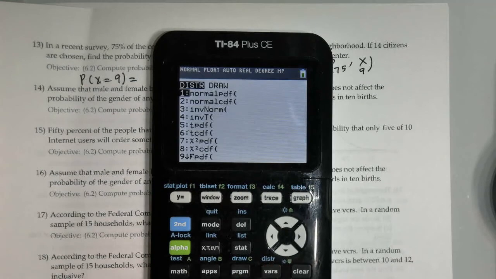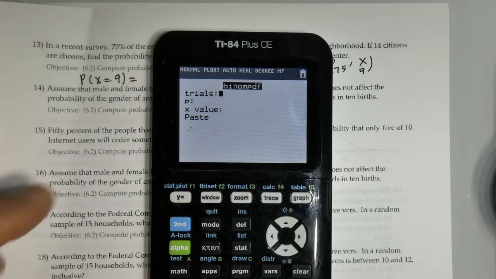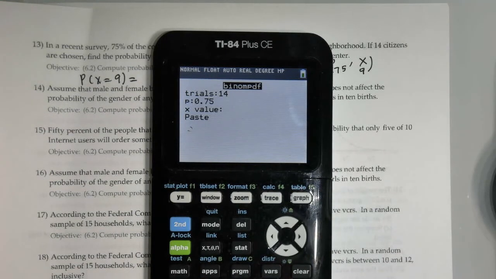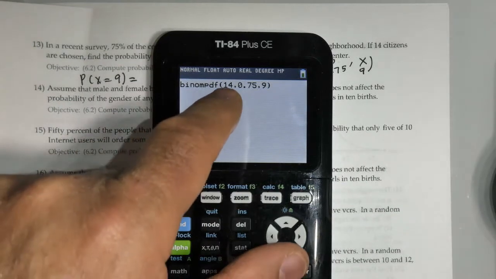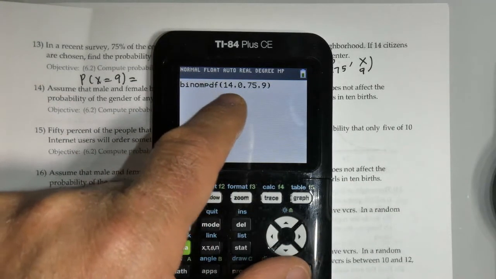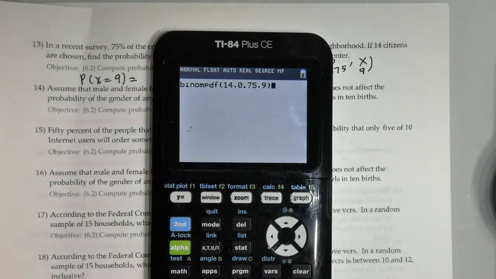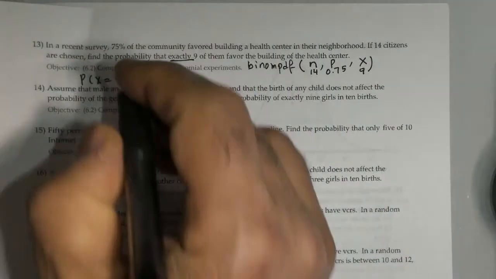Second key, variables, and you scroll down to binomial PDF. Trials, how many trials do I have? It's 14. What's the value of p? 0.75. And the x value is 9. Paste. Now guys, if you don't have the newer operating system, you're going to get binomial PDF when you press on binomial PDF and parentheses. So you fill in between parentheses. You put 14, then comma 0.75, then comma 9, and you should get the same answer. So the answer is 0.1468 if we want to do 4 decimal places.